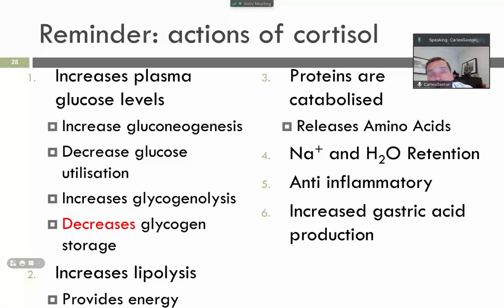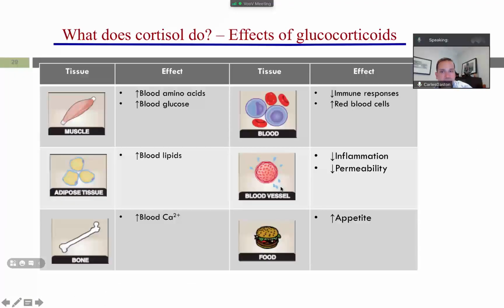So what does cortisol do? As we said, it increases blood glucose, it increases blood amino acids from the muscle, it increases blood lipids, it affects calcium, it suppresses the immune response, and it increases red blood cells. So what does cortisol do?